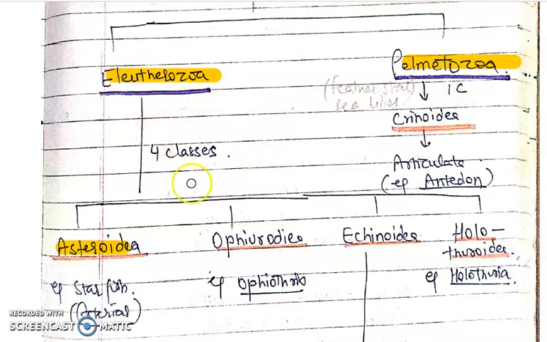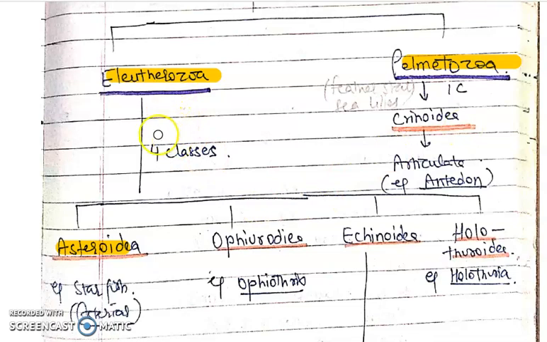In Eleutherozoans, the mouth is present orally and the anus is present on the aboral surface. But in Palmatozoa, the mouth and anus both are present on the oral side. In Eleutherozoa, tube feet are provided with suckers that help in locomotion of the organism. In Palmatozoa, tube feet are without suckers and they help in gathering of food only.